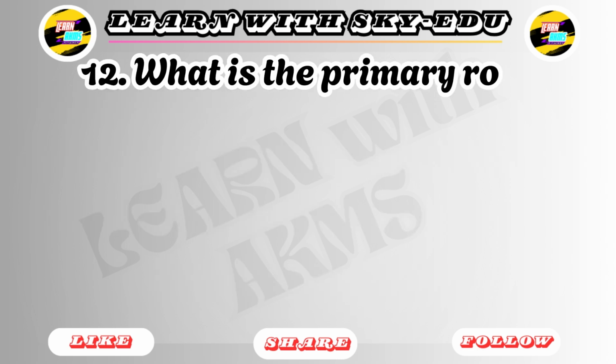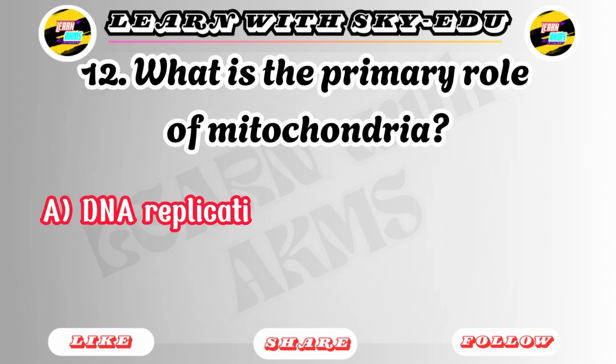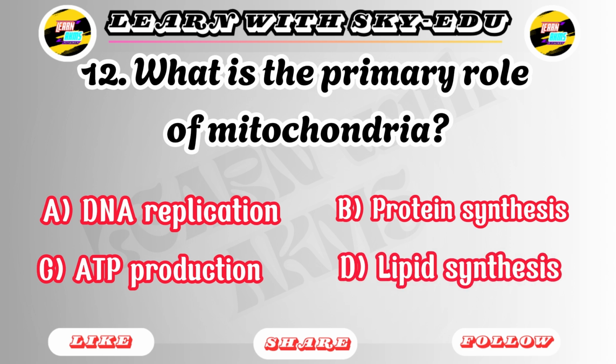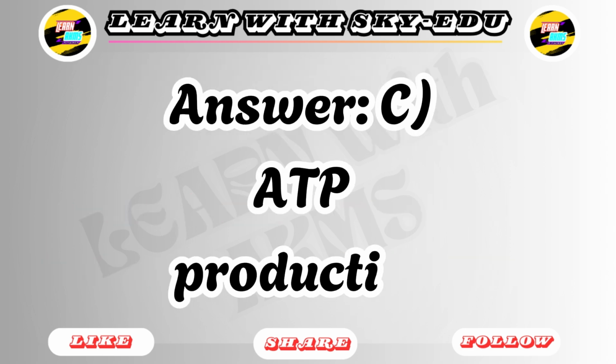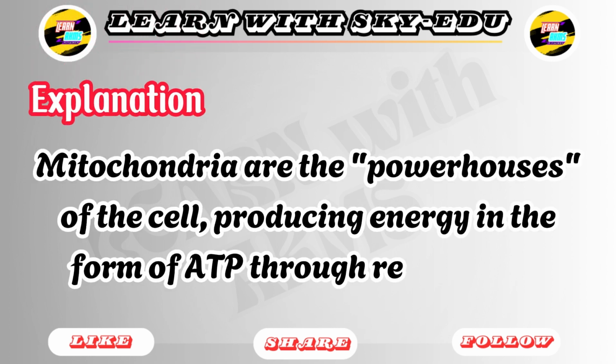12. What is the primary role of mitochondria? A. DNA replication. B. Protein synthesis. C. ATP production. D. Lipid synthesis. Answer C. ATP production. Explanation: mitochondria are the powerhouses of the cell, producing energy in the form of ATP through respiration.